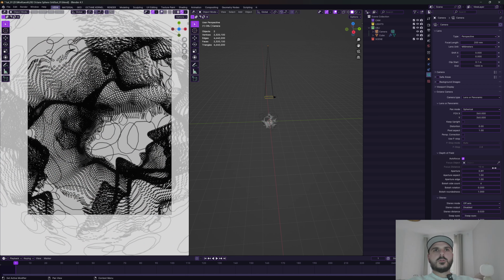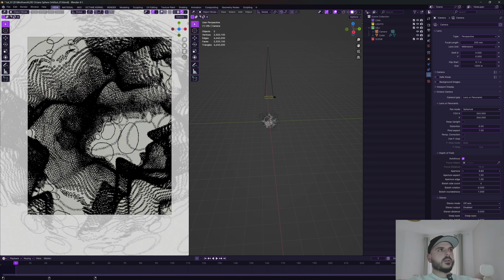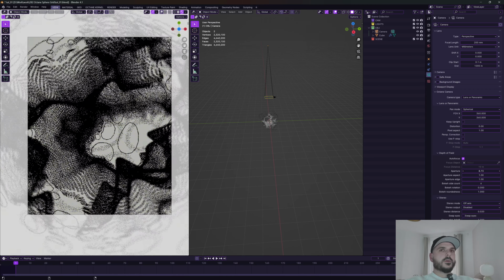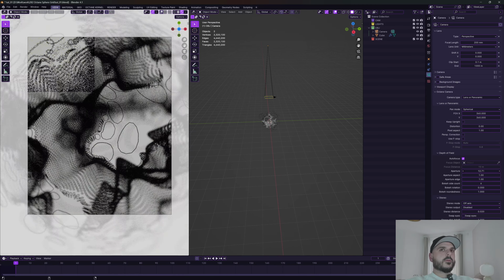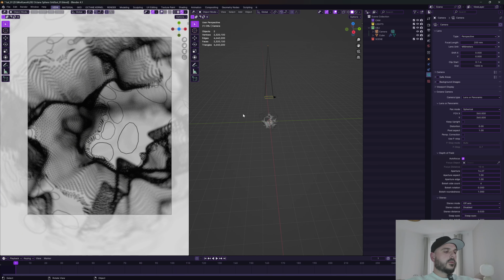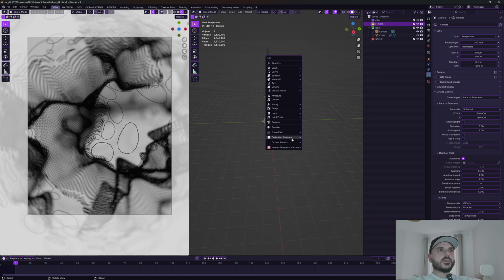We can also use the autofocus, it's already enabled, and increase the aperture so we get some macro shot vibe here. Yeah, something like 14.